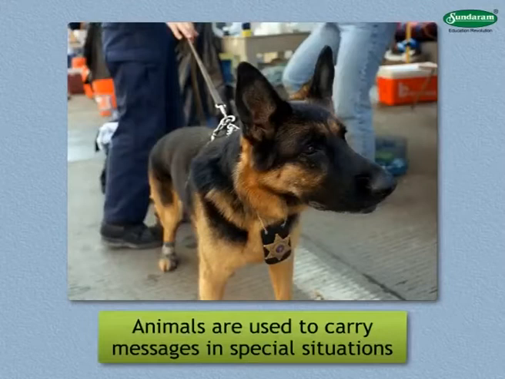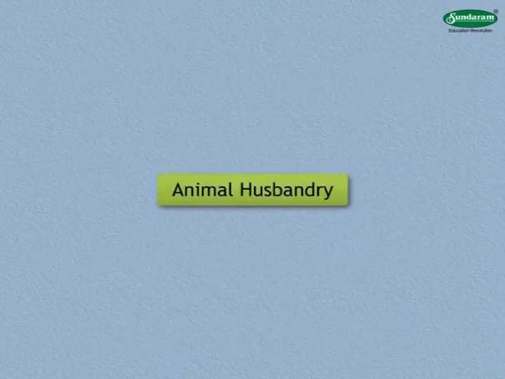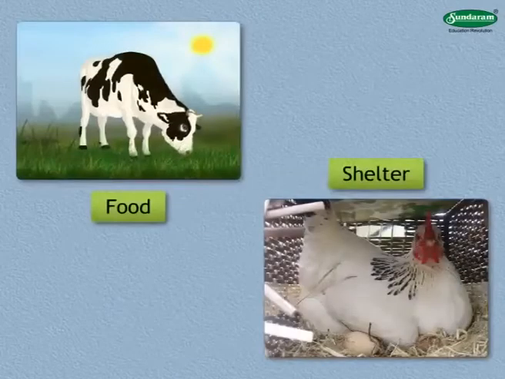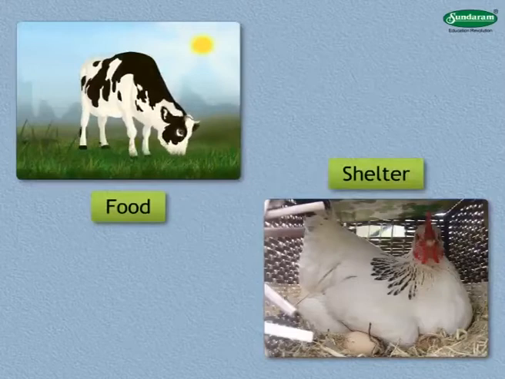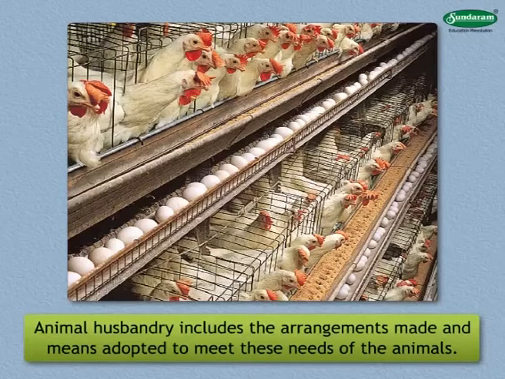So, by now we have covered the uses of animals. Most of them were already known to you. Now we shall move on to the next topic, animal husbandry. Just like man, food and shelter are the basic needs of animals too. Animal husbandry includes the arrangements made and means adopted to meet these needs of the animals.